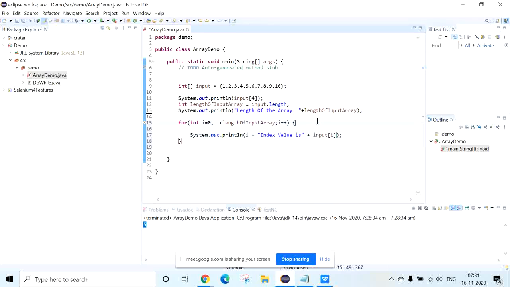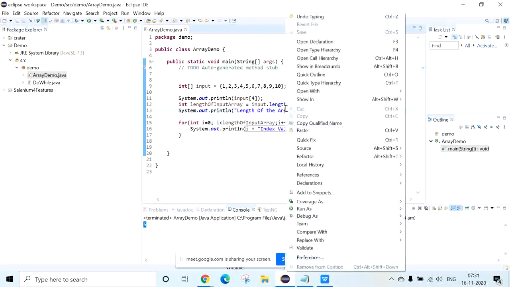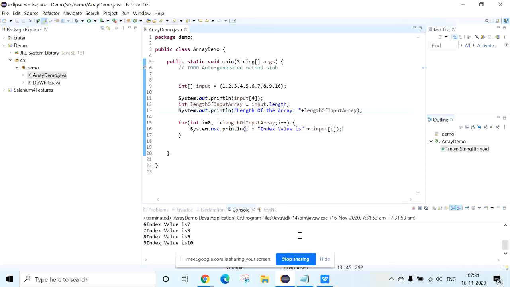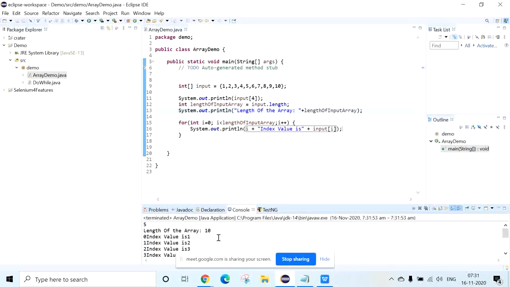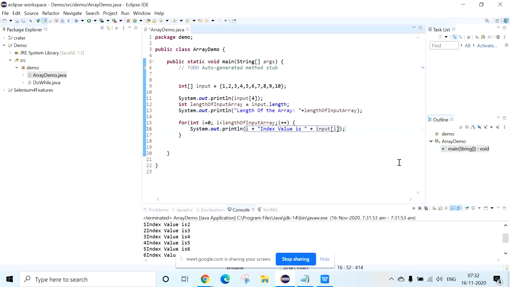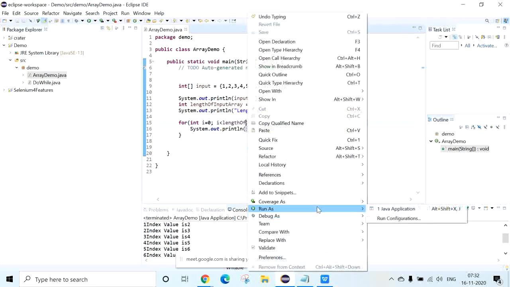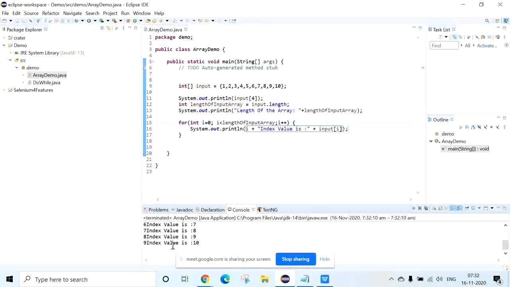If you execute this, you will get to know the values stored at each index. Now right click and run as Java application. I will add a space, and you will get the values.